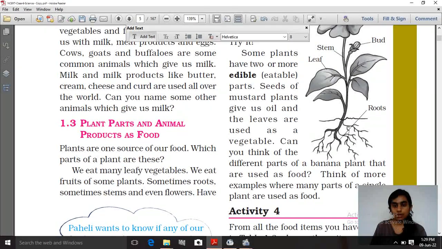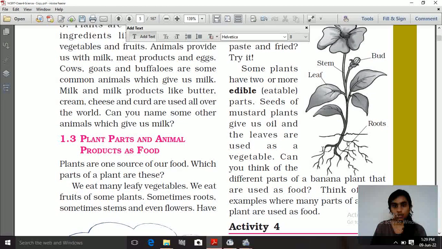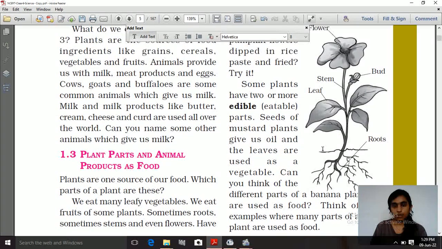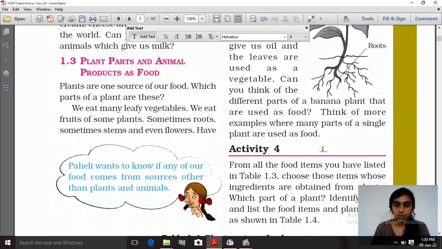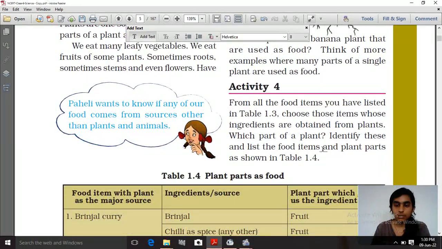All plants are not eatable, because if you eat those plants, it is not good for our digestive system. It might be poisonous for our health. So you have to remember that all plants are not eatable.